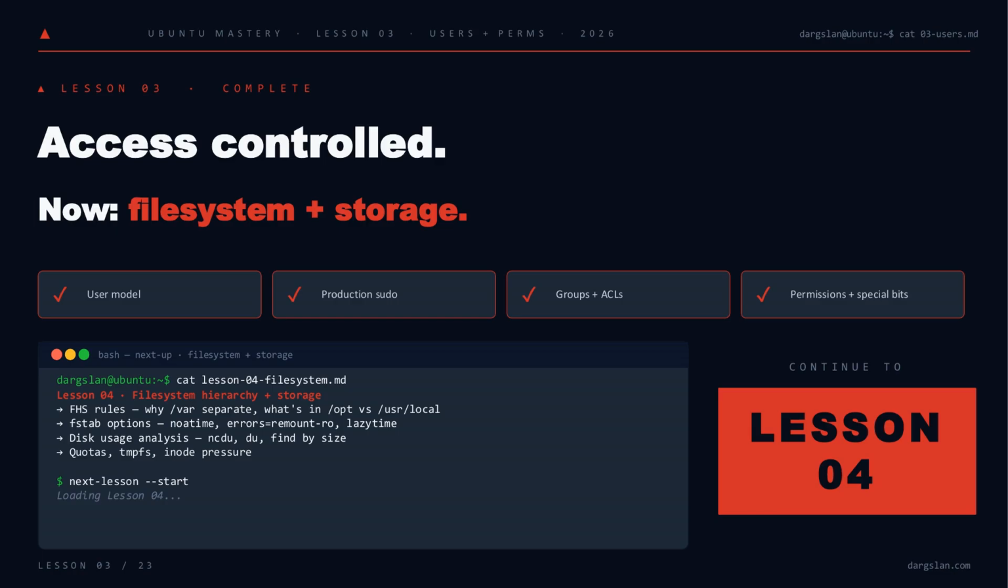Access is controlled. Users, sudo, groups, ACLs, and the special bits are all in your hands now. Next up, the ground underneath: file system hierarchy, fstab options that save you at boot, disk usage triage, and the quota and inode pressure problems that bite in production. Load lesson 4 when you're ready.